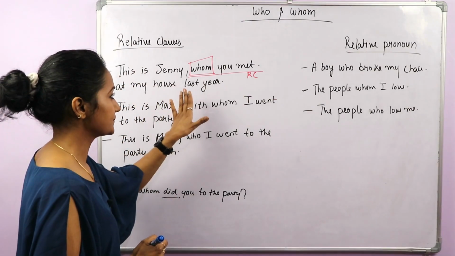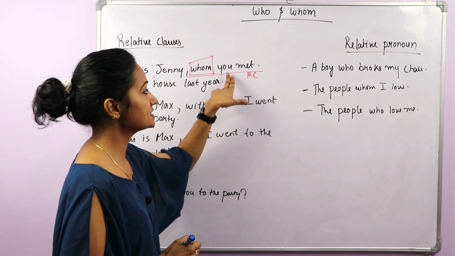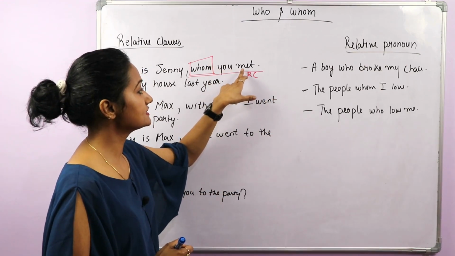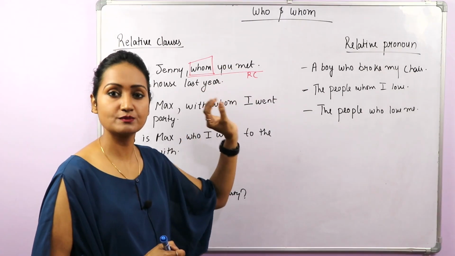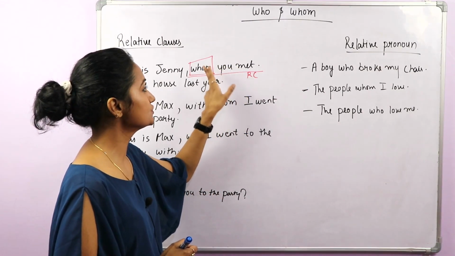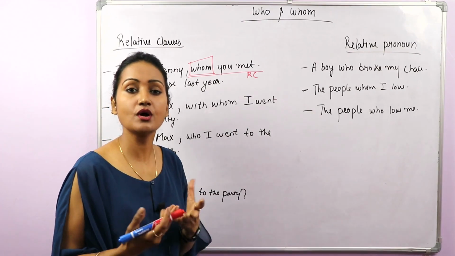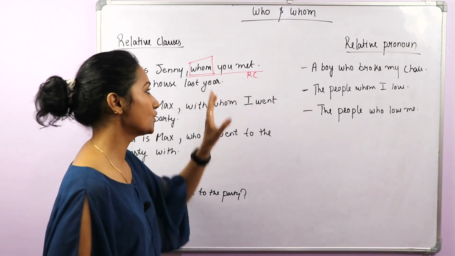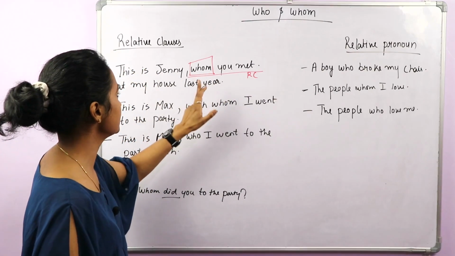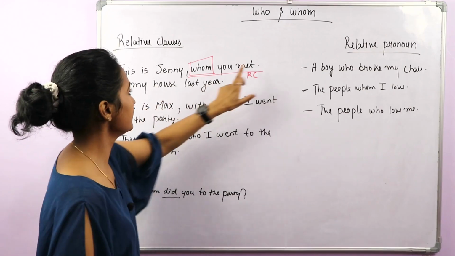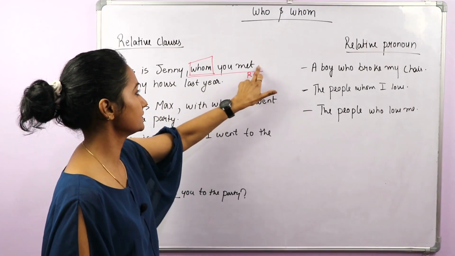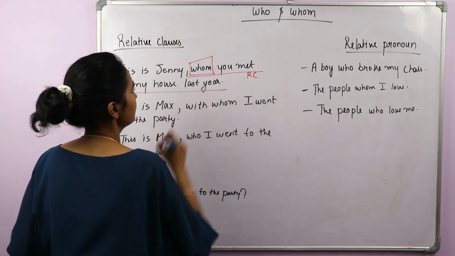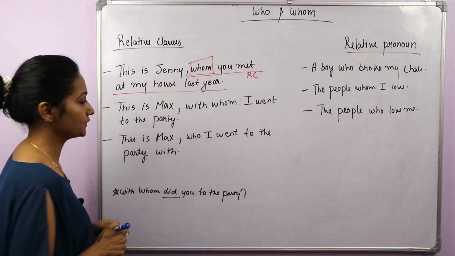Now this is Jenny, whom you met. So subject is you, you met someone, and the verb is meet here, okay. The action is meet and subject is you, so we need information about the object, and we know that whenever we need information about the object we use whom. That's why whom, okay. This is Jenny, whom you met at my house last year, okay. So this is the sentence. So this whole sentence is relative clause, okay.